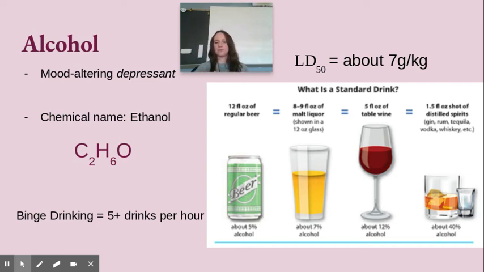The LD50 for alcohol is about 7 grams per kilogram. So I don't know if we've talked about LD50 much in class, but LD stands for lethal dose. And the 50 represents the dosage that would be required to be lethal for 50% of a population on average. So that's 7 grams per kilogram. That means 7 grams of alcohol per kilogram of body weight. So obviously it would take more alcohol for a heavier person for it to be lethal. But on average, that's about 13 shots of liquor.